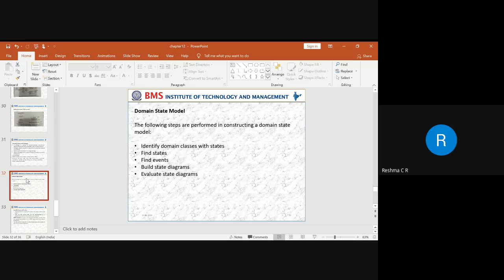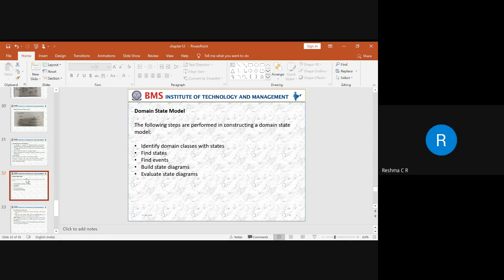Then again that will be updated. For example, there can be one more cycle where the account will be opened. From the opening of an account, it can move to the transaction. From the transaction, it will identify suspects or fraud. If anyone has stolen a cash card, then you try to block the ATM card and suspend the account. So these are the different states that we need to take care of.